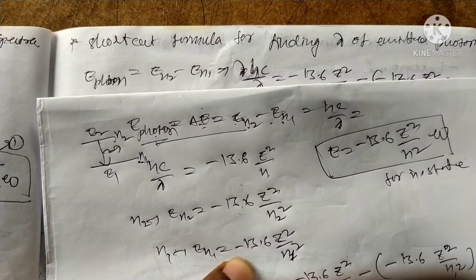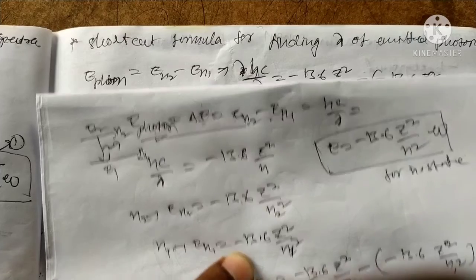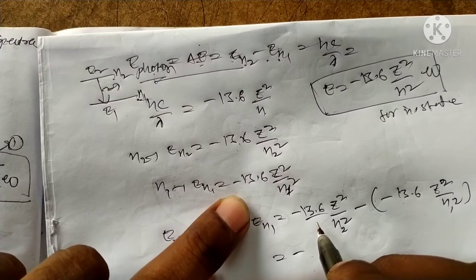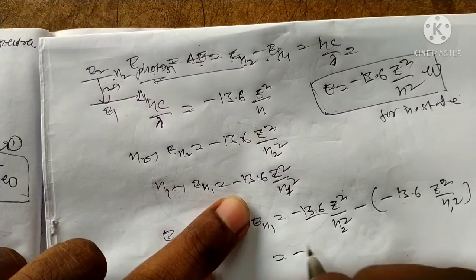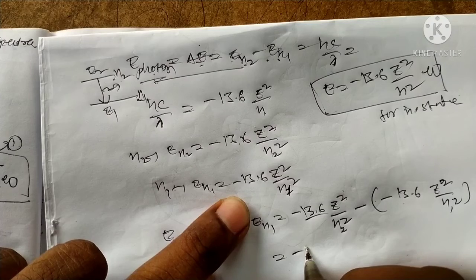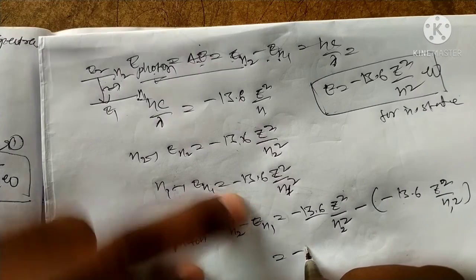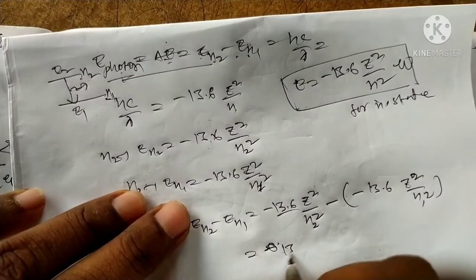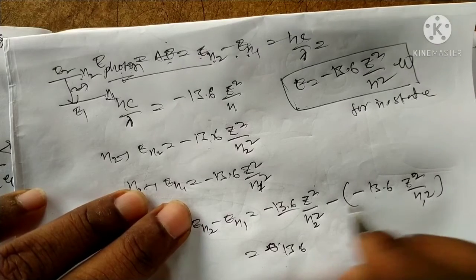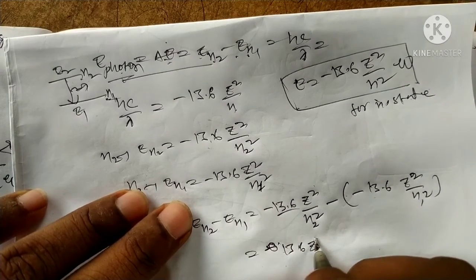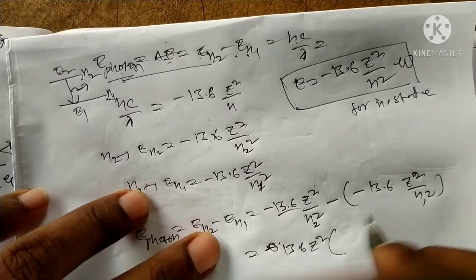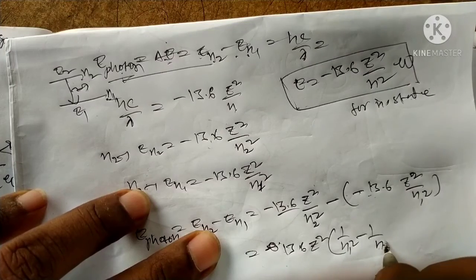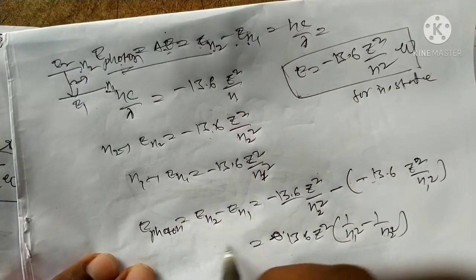Taking 13.6 Z square common, we get 13.6 Z square into 1 by n1 square minus 1 by n2 square, that is the photon energy.